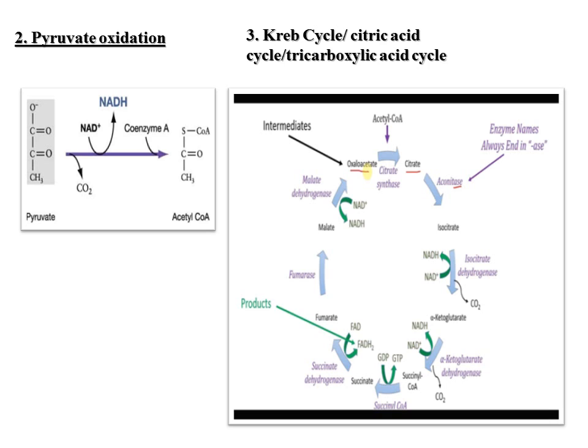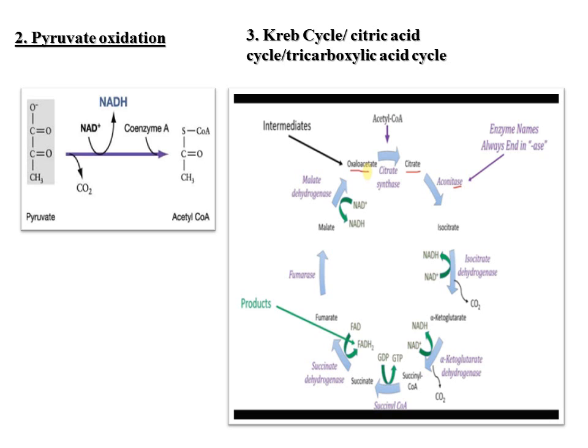So what happens in the Krebs cycle? First of all, acetyl CoA, formed from pyruvate oxidation, gets converted into citrate with the help of citrate synthetase.